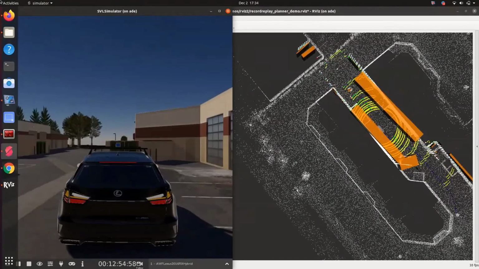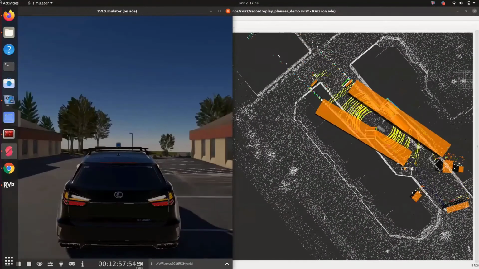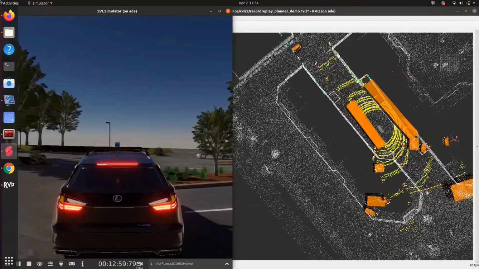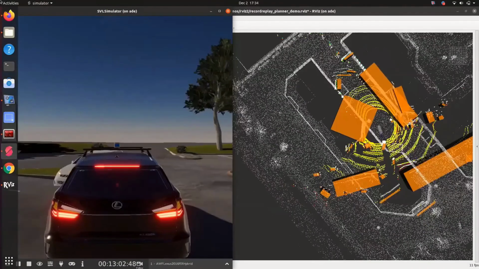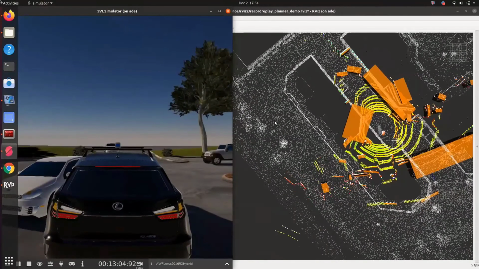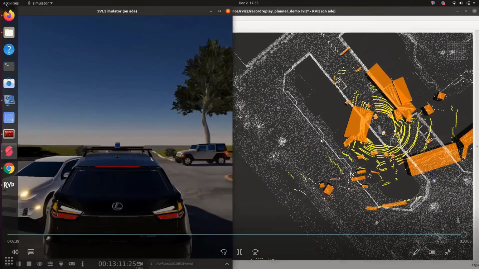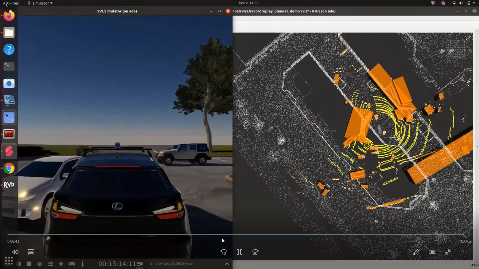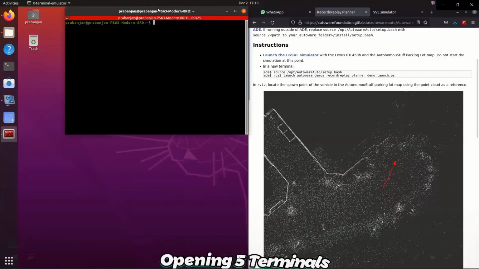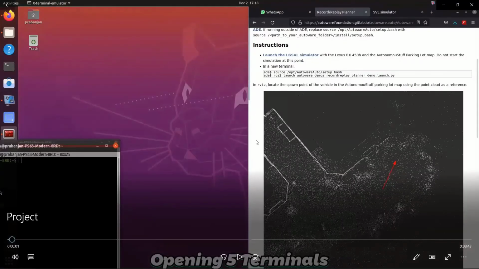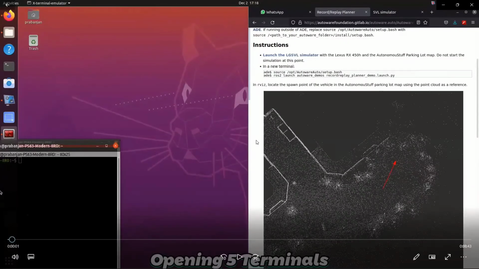So are those bounding boxes generated by Autoware, or are you writing anything to do that? No, it is done by Autoware itself. Okay. So basically, you are using that point cloud data to detect what's around you and navigate your trajectory. Yeah, we have the NDT localizer. What the NDT localizer does is it takes the pre-recorded lidar point cloud and the live lidar point cloud from the vehicle, and it tries to match them and localize the vehicle. Perfect.